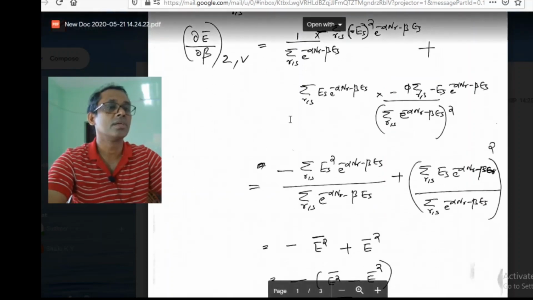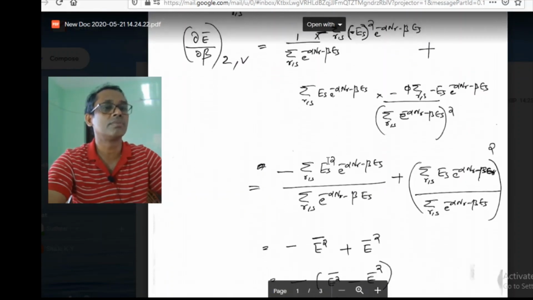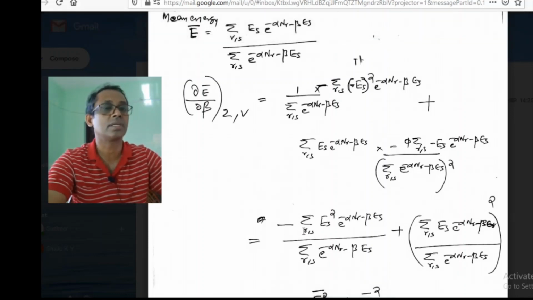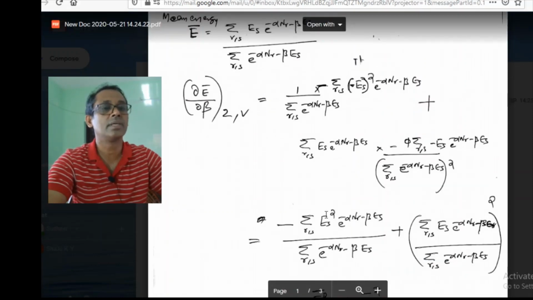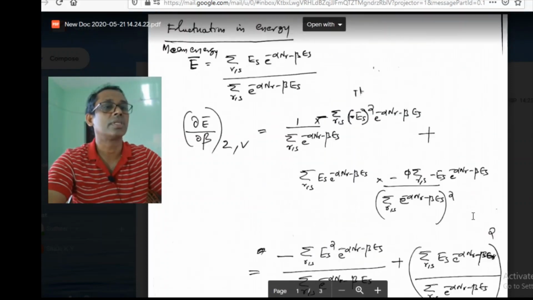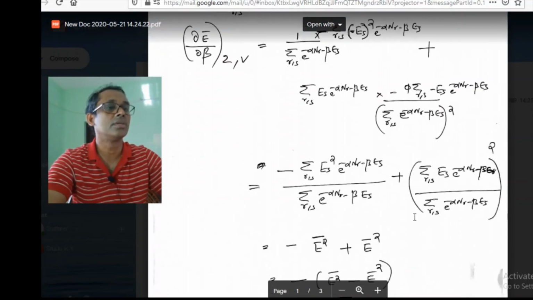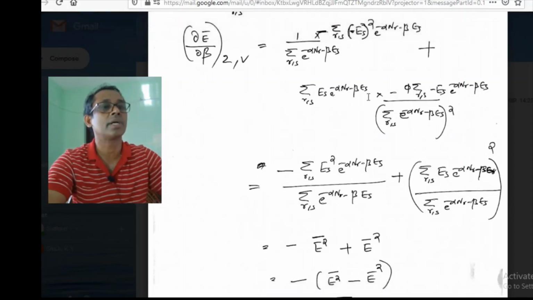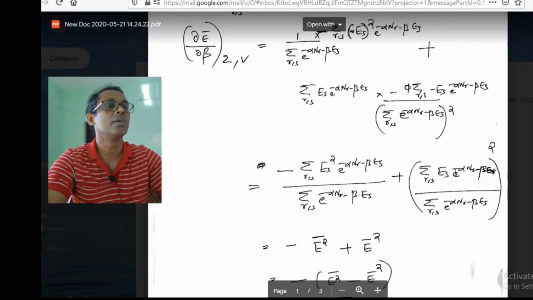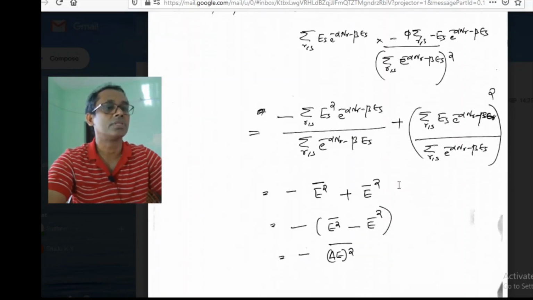So of these two terms, the first has the common minus factor outside: sigma E_s squared e to the power minus alpha n_r minus beta E_s over the partition sum. The second is the square of sigma E_s e to the power minus alpha n_r minus beta E_s over the partition sum.